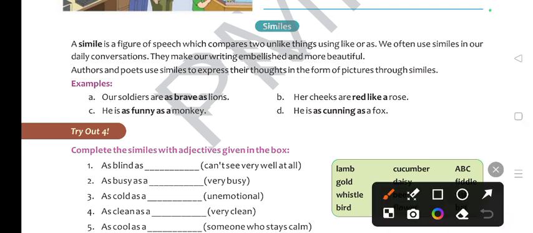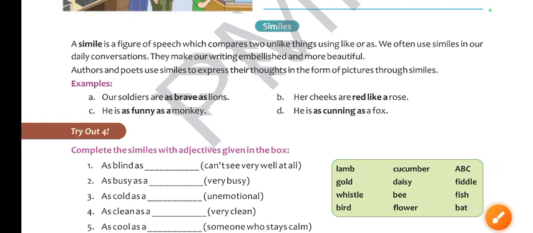It's a kind of figure of speech which compares two unlike things, using like or as, right? The things which are not similar, but you are comparing their qualities. That's why you are using simile. So we often use similes in our conversation. They make our writing embellished and more beautiful. Authors and poets use similes to express their thoughts in the form of a picture.